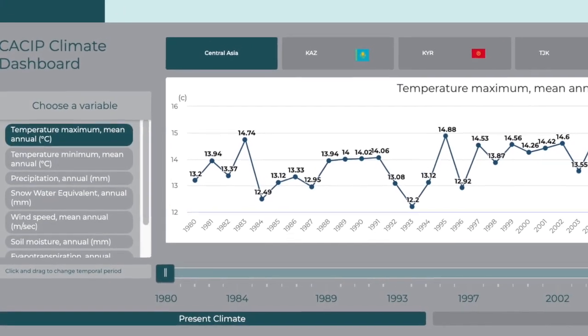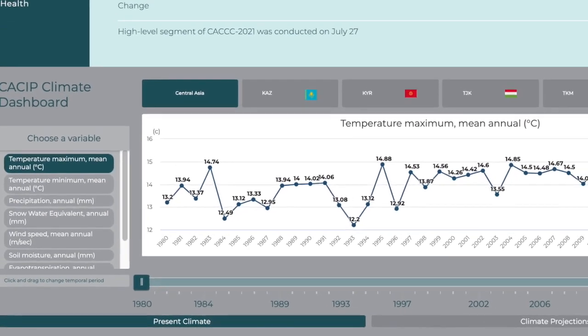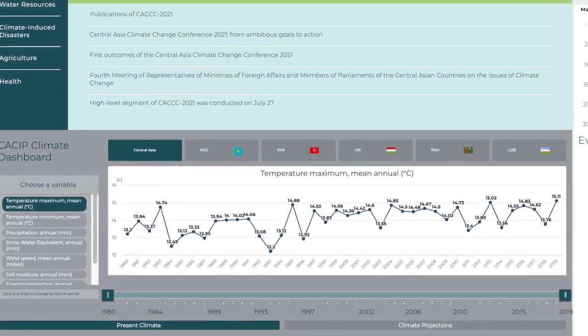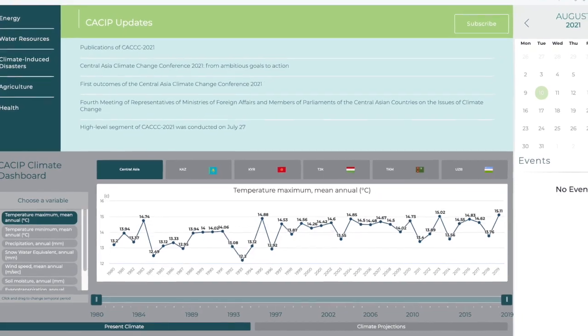All right, hopefully you now have a good understanding of what the climate dashboard is, what it does, what type of information it has, and how you can take advantage of it.